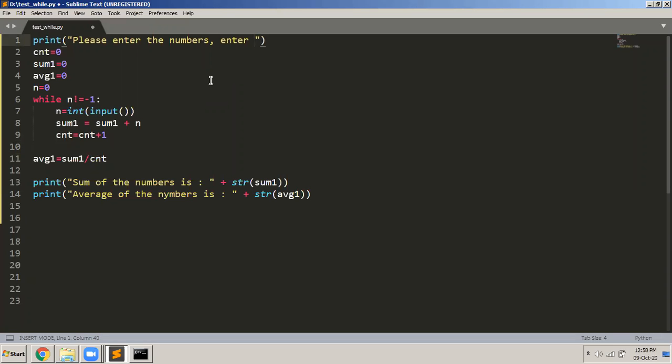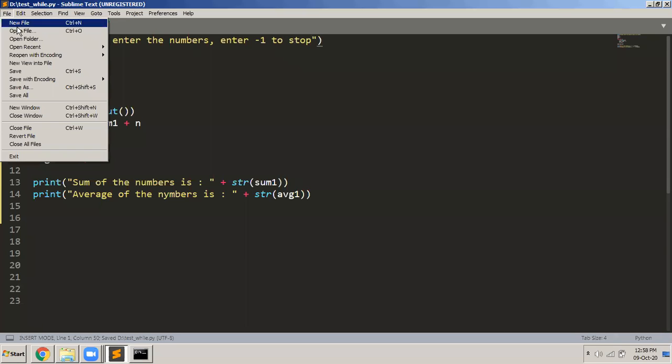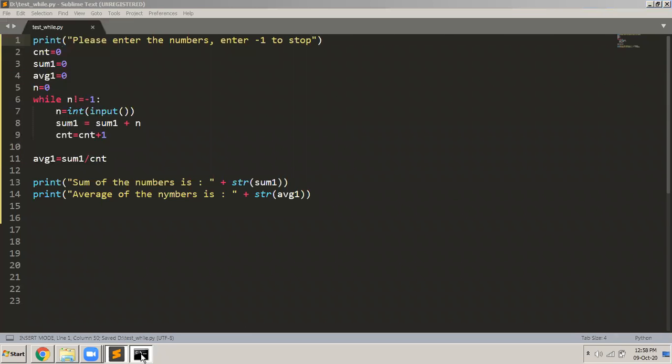Enter, I will just change this. Please enter the numbers and enter -1 to stop. Okay, so some message. So file, save the program. Now let us see how to execute this.